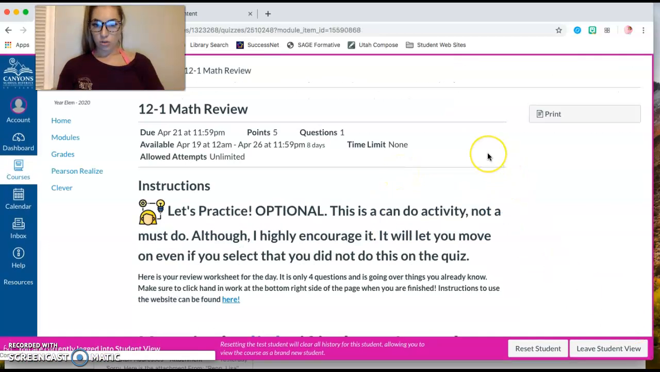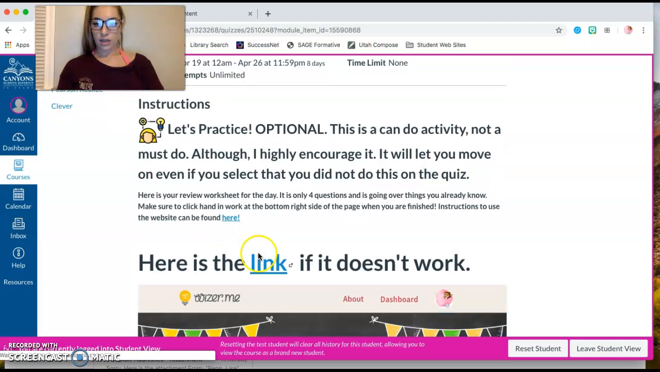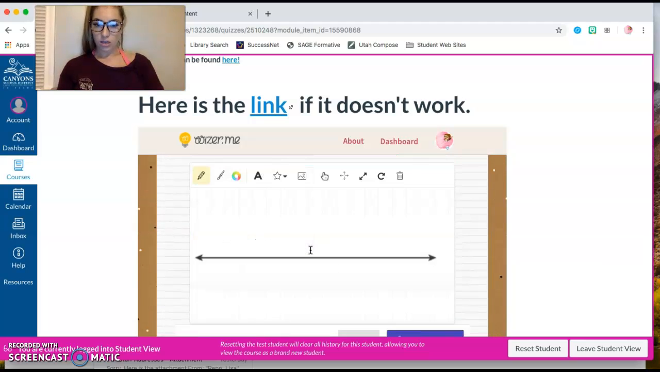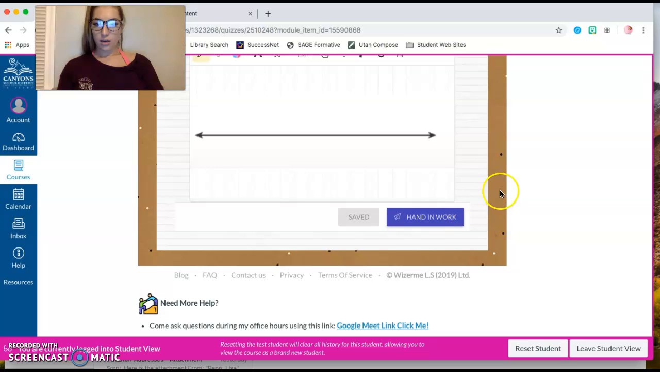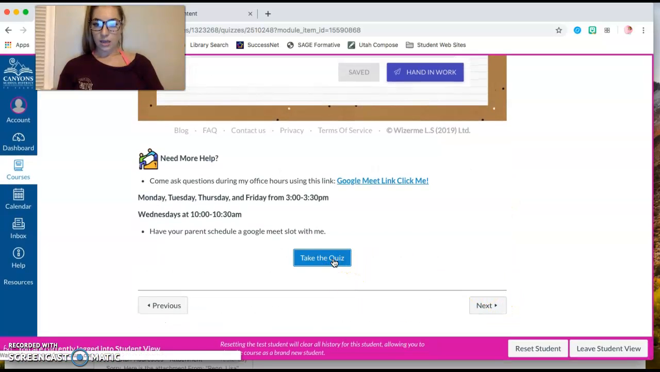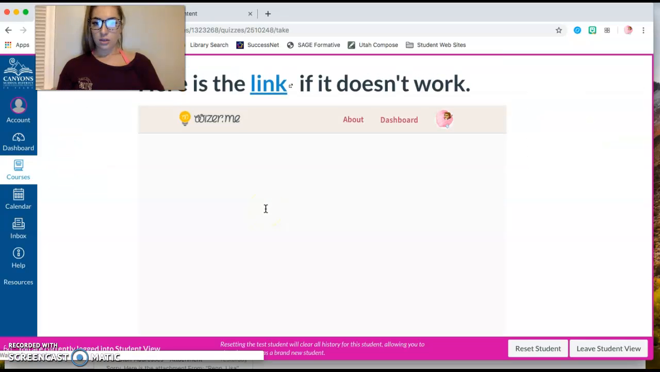This is an optional review. Again, if the embedded one doesn't work, you can click the link here. But then you've got your review worksheet right here. And then make sure they hand in work so they can see their score. And then take the quiz at the end that either says, yes, I did this, or no, I did not.